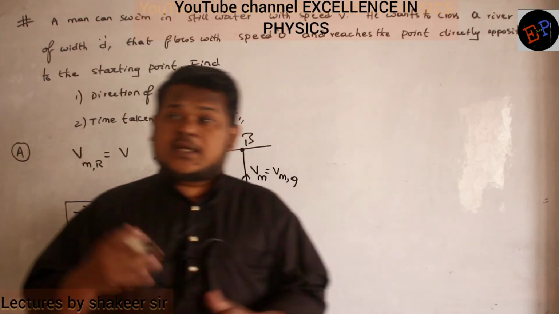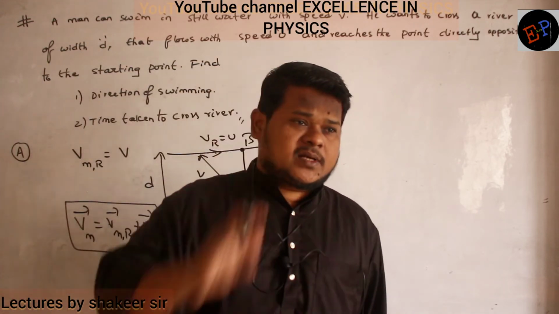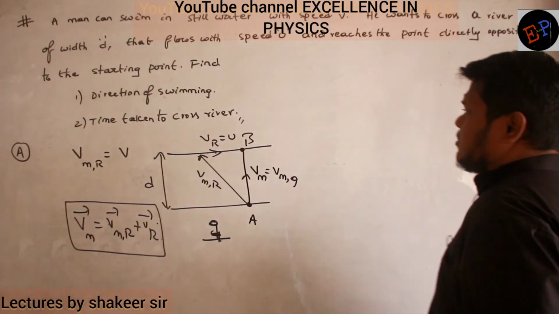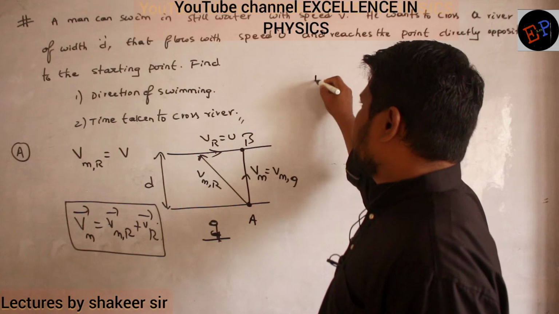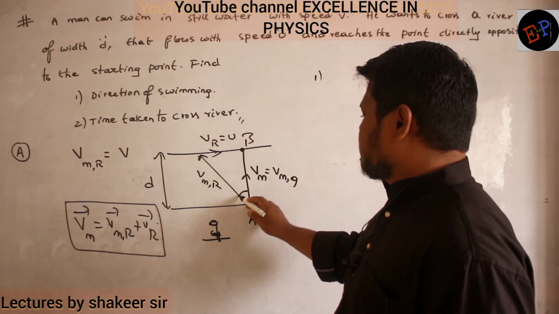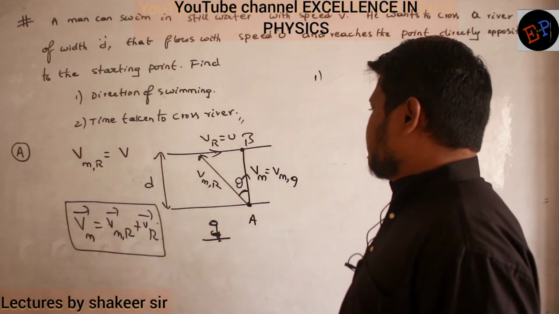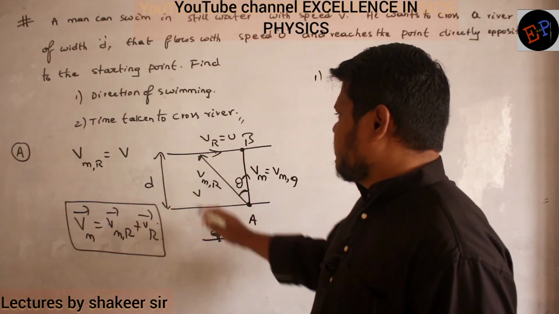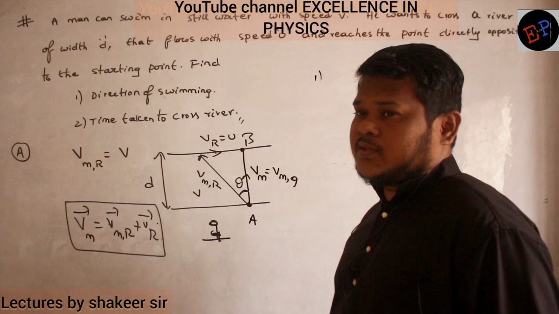You should draw the diagrams so that it is satisfied. Fine? Okay. So now what we are supposed to calculate is my direction of swimming. So direction of swimming is nothing but this direction, no? Angle theta. So how many velocities he gave? This velocity is given as V and this velocity is given as U.